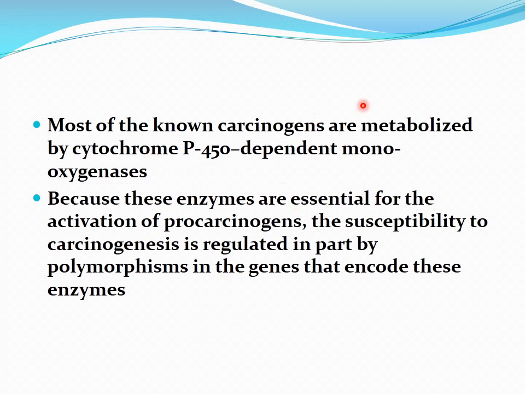Most of the known carcinogens are metabolized by cytochrome P450 dependent monooxygenases. Because these enzymes are essential for the activation of procarcinogens, the susceptibility to carcinogenesis is regulated in part by polymorphisms in the genes that encode these enzymes.